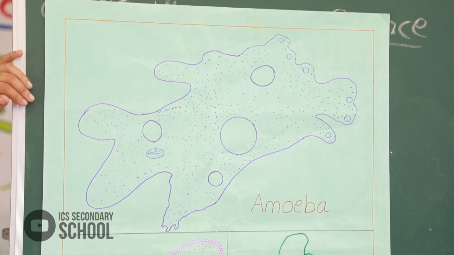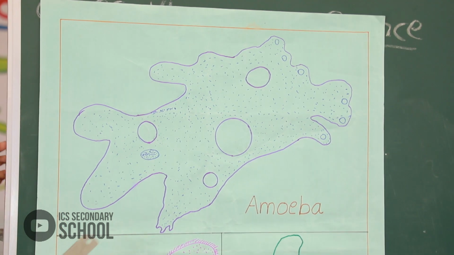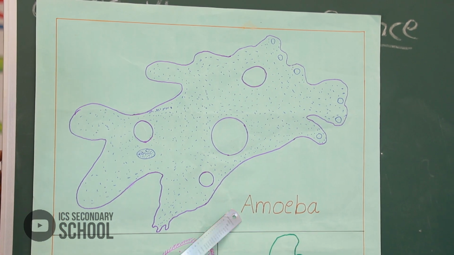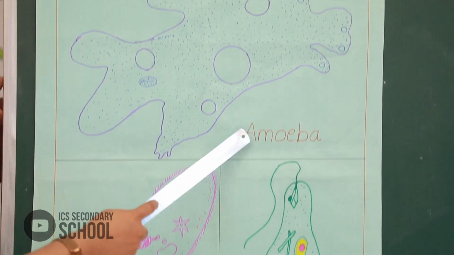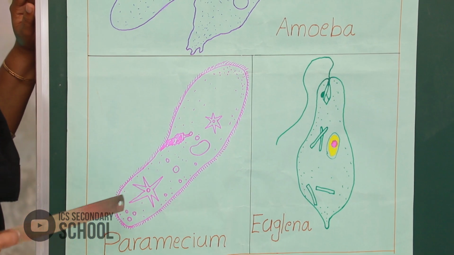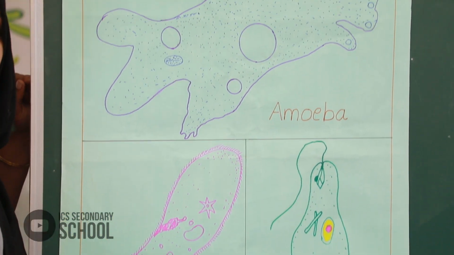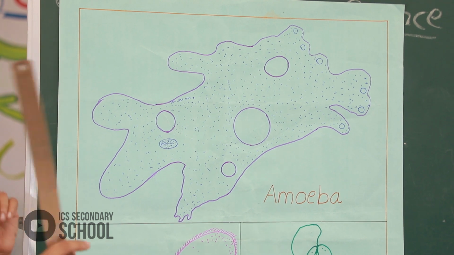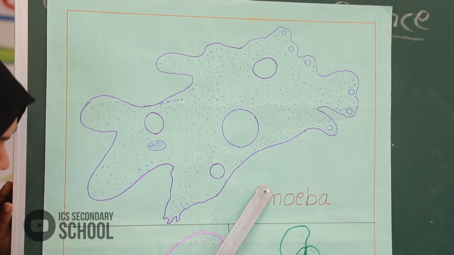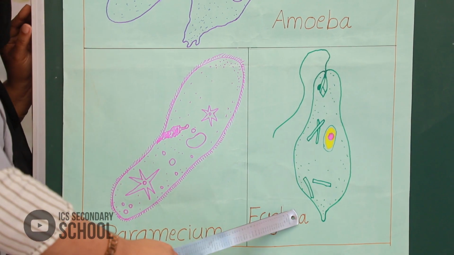Yes, all of you look at the picture. What is first one? Amoeba. Then paramecium. Then euglena. These are organisms seen in water. These are microorganisms. It can be seen only through microscope. So, first one amoeba, paramecium, then euglena.